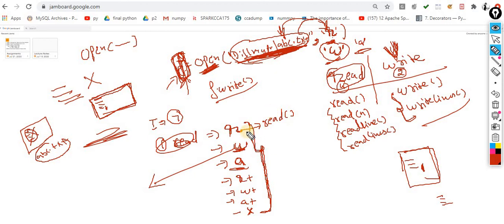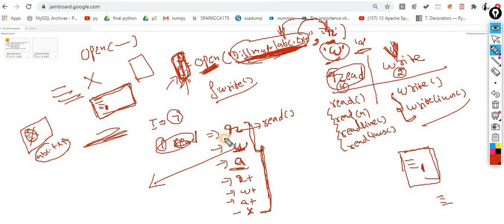When you are opening a file in read mode, you are supposed to perform only the read operation. When you are opening a file in write mode, you are getting a fresh file. If the file is there, it will override the existing data. If the file is not there, it will generate a new fresh file. In append mode, if the file is there, it will blink a cursor at the end of the data. If the file is not there, it will create a new file for you.